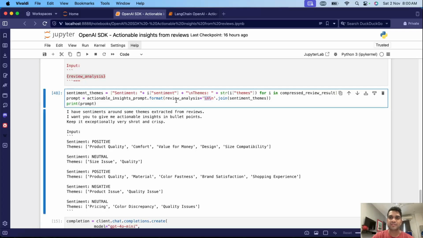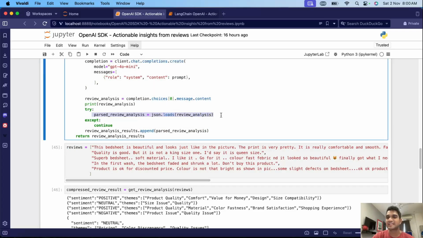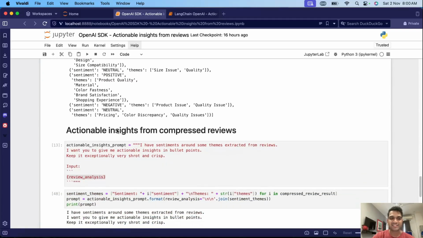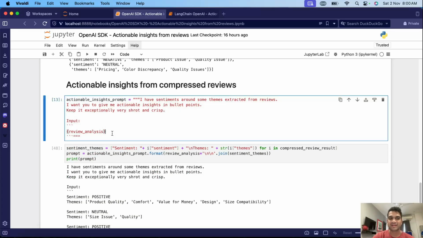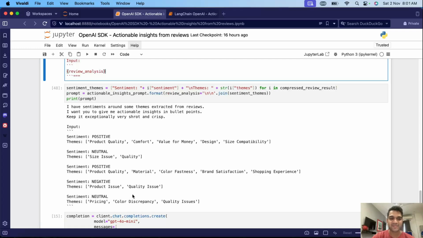If we want to go the previous route, where we just pass in the string of results, then you can imagine, this line we can completely skip. So we don't have issues with loading it into JSON altogether. We can just let it be a string itself, append the string to the results, and finally just concatenate all the strings together and dump everything in the prompt. That is another way of doing this. But if you want to write it properly, if you have already parsed it, it's better to make use of this.